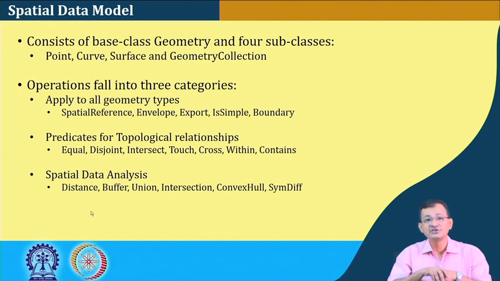For the geometry types, there is a requirement of the spatial reference system, the envelope or bounding box, and export. When we have topological relationships, we have equal, disjoint, intersect, touch, cross, within, contains.